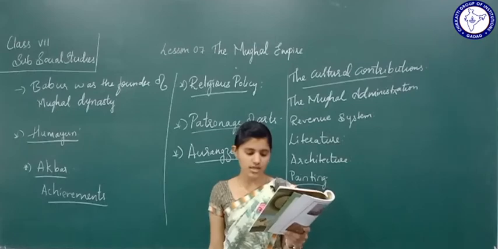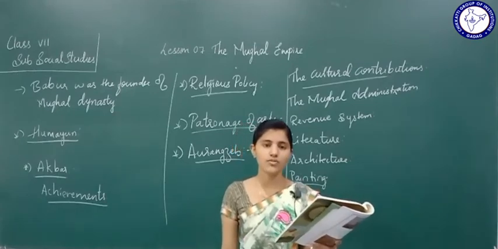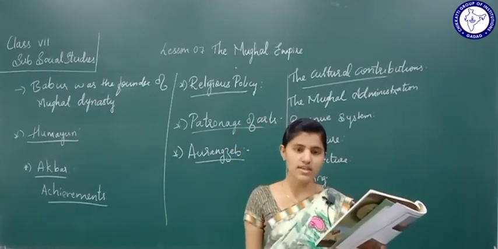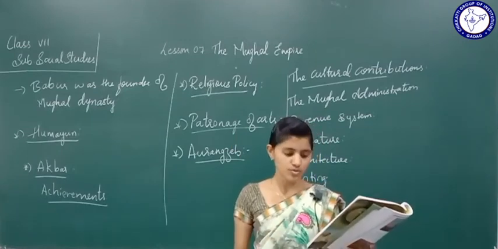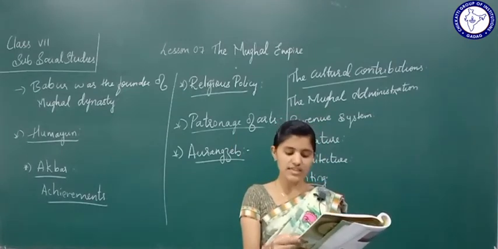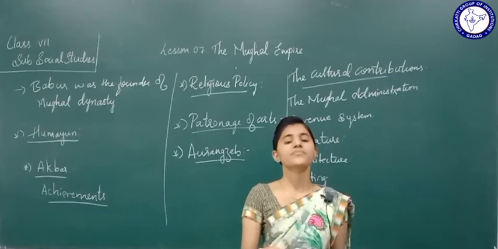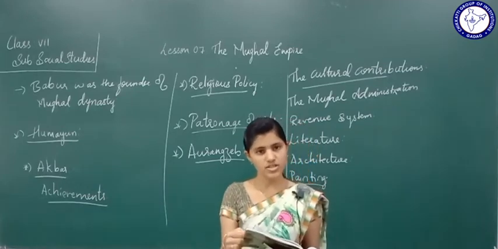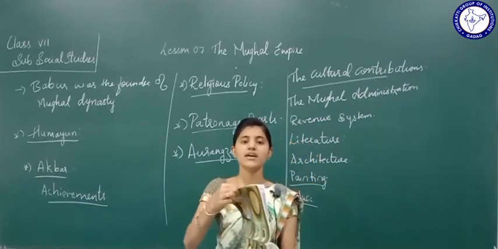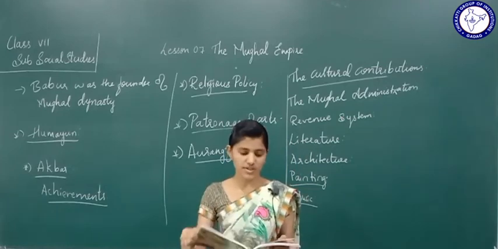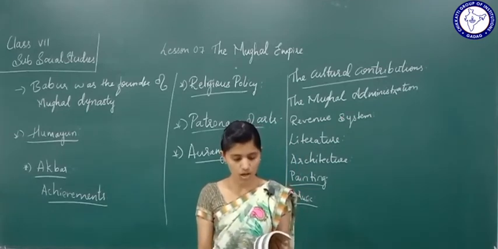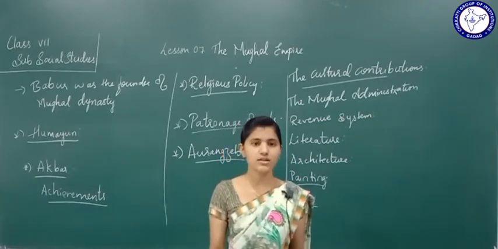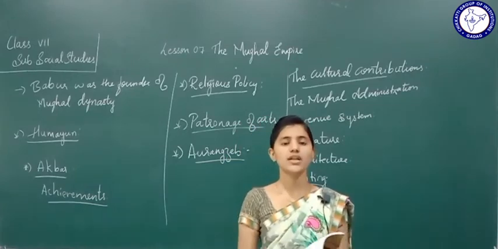Jahangir and Shah Jahan also extended this patronage of music, but Aurangzeb banned music. However, music lingered in the hearts of people. This is all about the cultural contributions of the Mughal emperors.